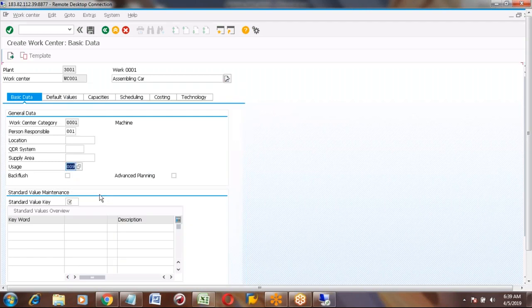So now the next field is the standard value key. This is an important thing. Yesterday I told you this work center can be used to measure your machine, meaning how many hours it is running.